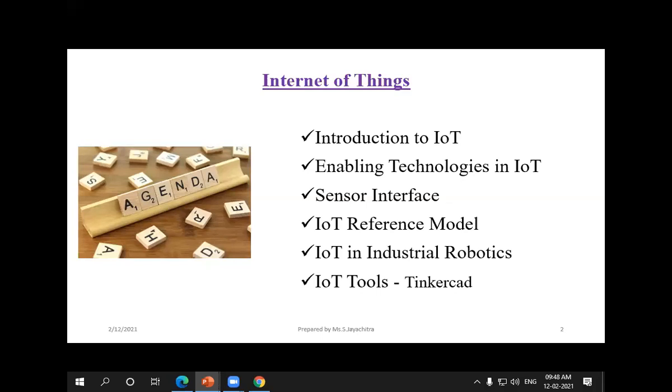The next thing is IoT in industrial robotics. Nowadays, IoT plays a very major role all over the world. So, how the industrial robotics can be integrated with the IoT, and how they will perform very well compared with human intelligence. And the next thing is an IoT tool, that is nothing but the Tinkercad tool. This is an open source software tool, and we can do some simulation experiments, that is a hands-on we will do at the end of the session.